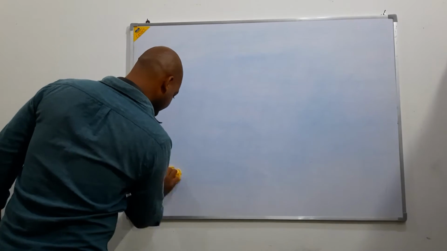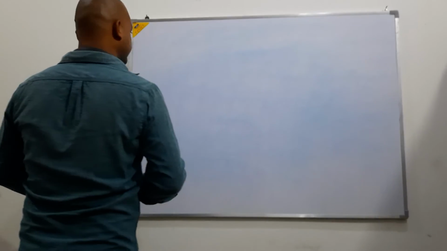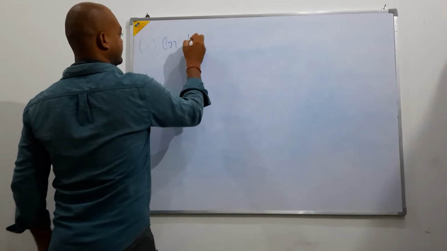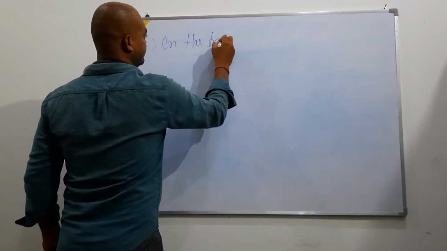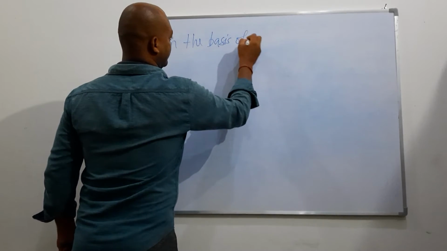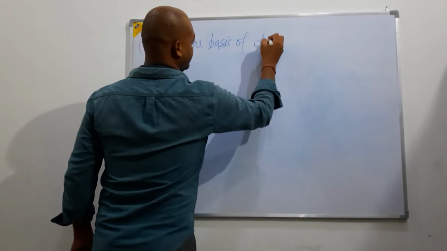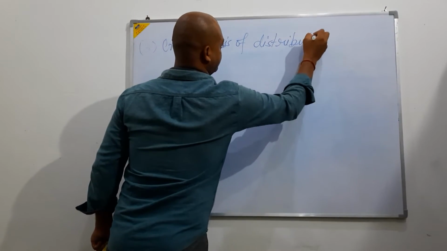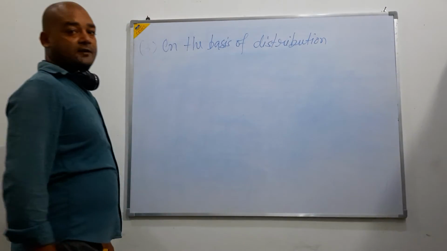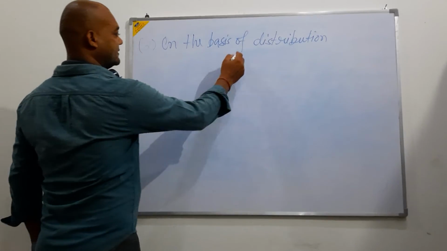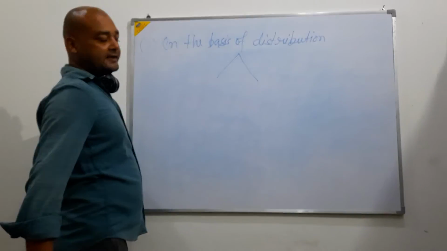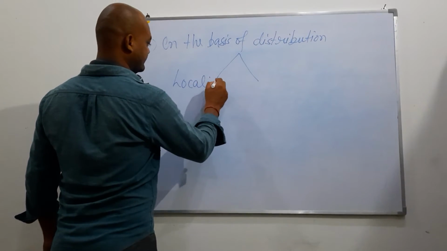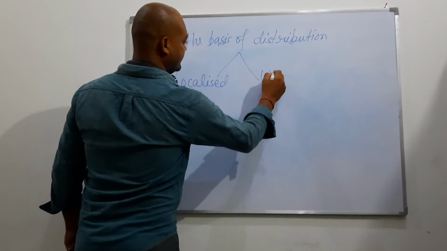Yes, that is the third one. This is on the basis of distribution. On the basis of their distribution, resources are classified into two categories. One is the localized resource and the other is the ubiquitous.